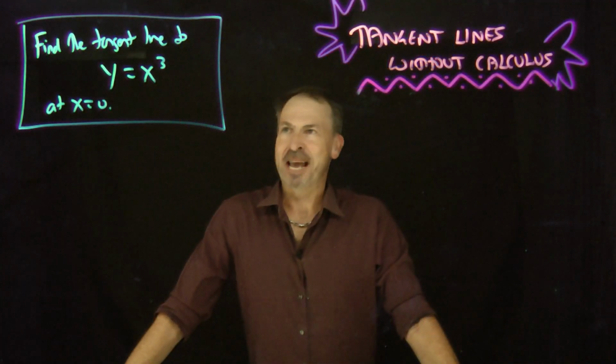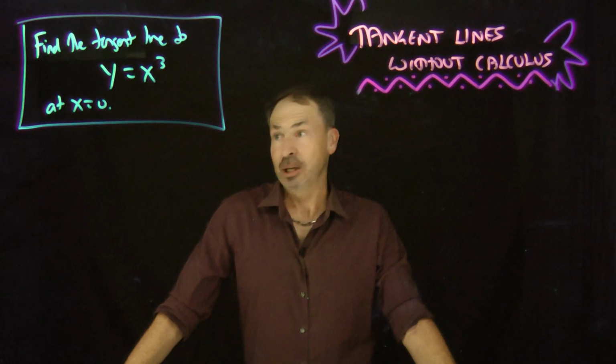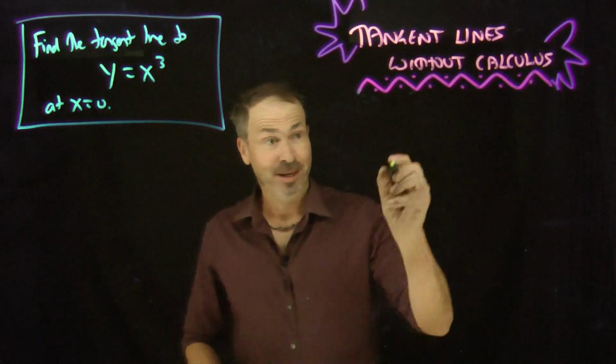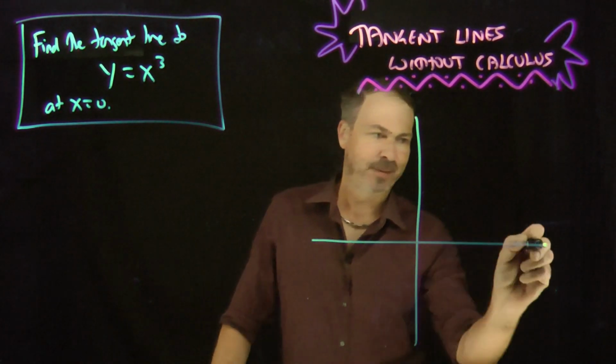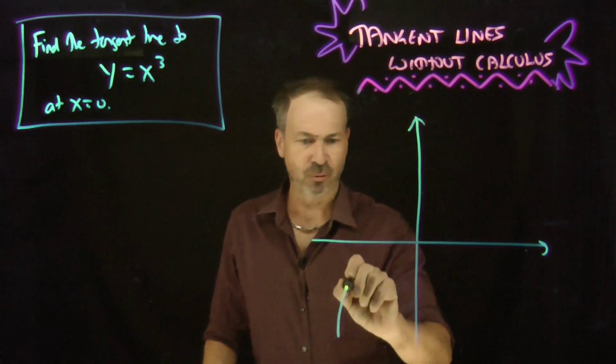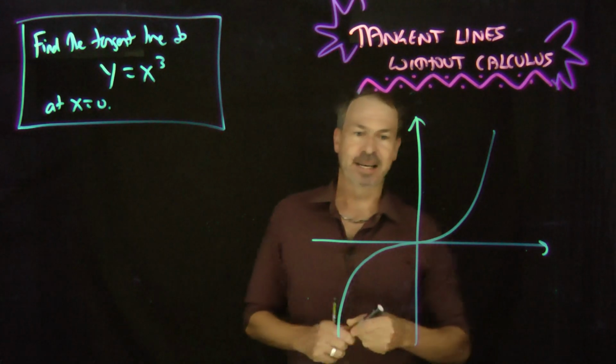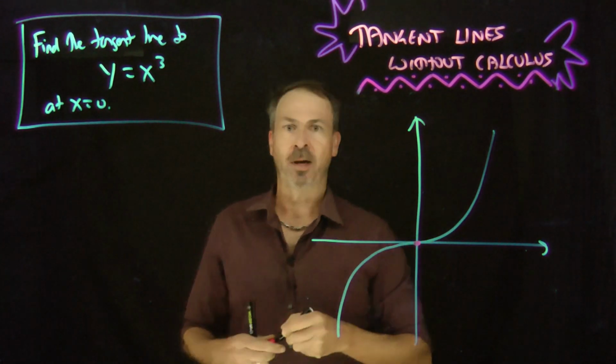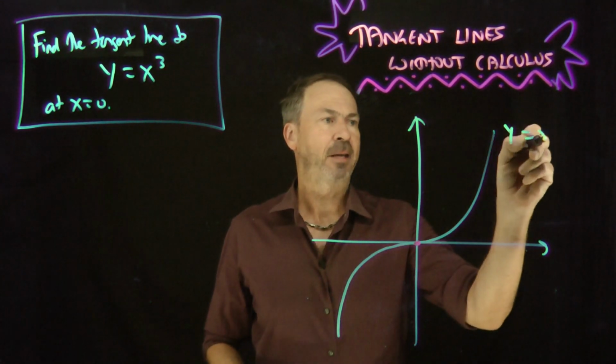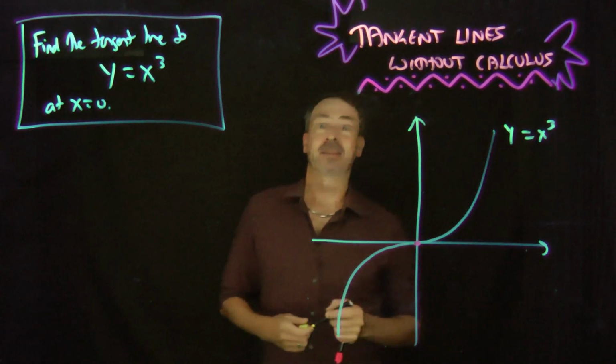All right, let's find the tangent line to the curve y equals x cubed at x equals 0. So here's the y equals x cubed graph. It's a nice S-shaped graph, something like this. And we want to find the tangent line at x equals 0, and that's also where y equals 0. So at the origin, the tangent line to this graph at the origin.